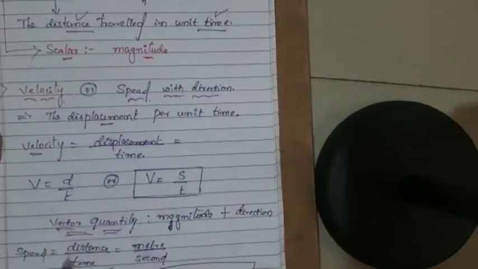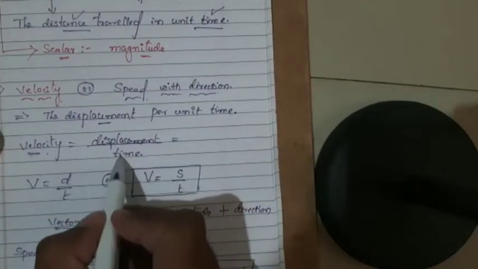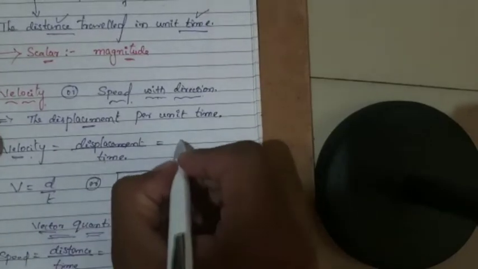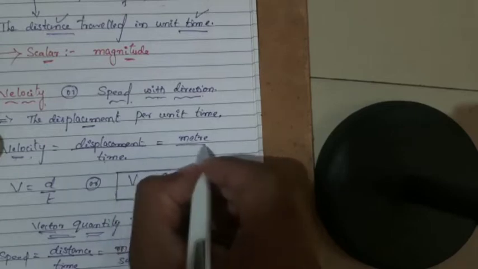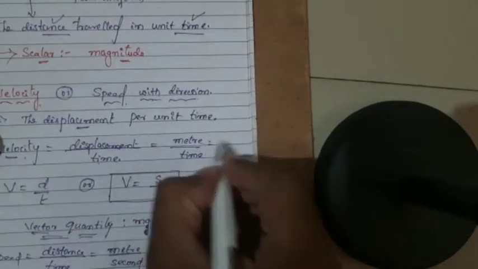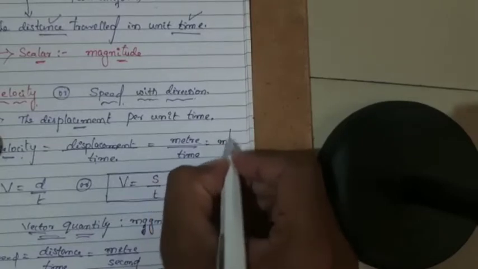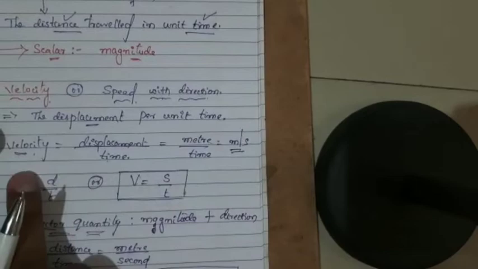Now again, what is meant by velocity here? What do you mean by velocity? Displacement by time. So how do we measure the displacement here? Displacement is measured in meters, isn't it? So divided by time, meter by time. Or I can write meter per second as the SI unit for velocity.